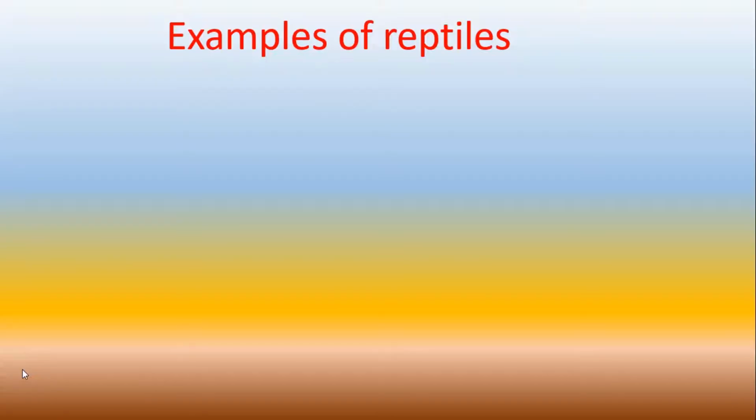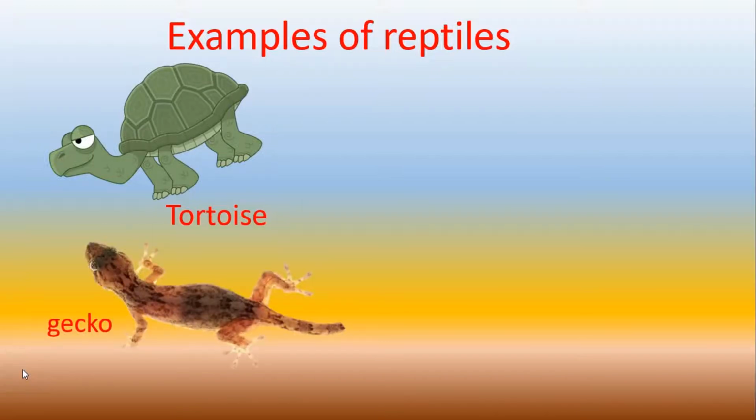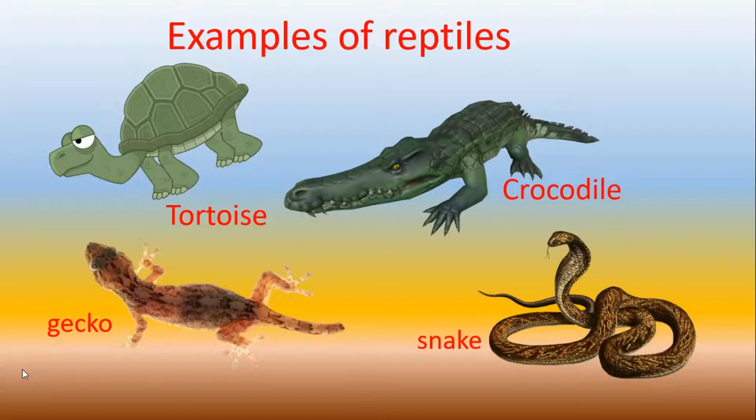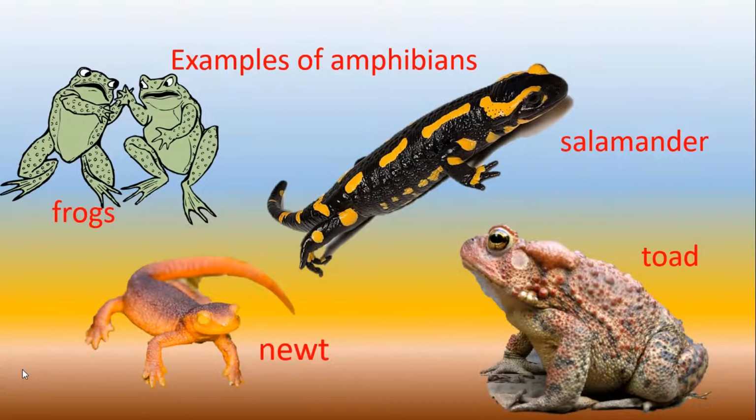Examples of reptiles. We have the tortoise, a gecko, a snake, crocodile, a chameleon, and many others. These are animals that have dry scales, they lay eggs, they have internal fertilization, and they are cold-blooded.